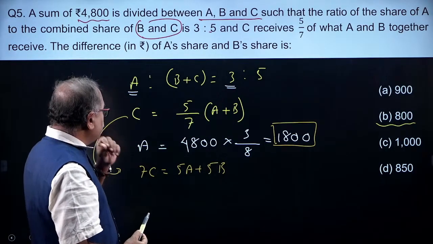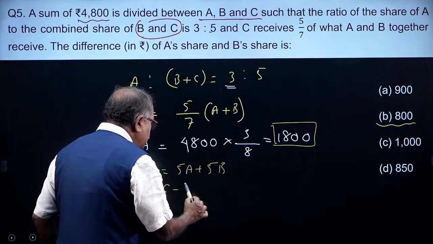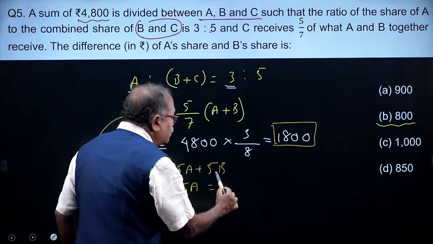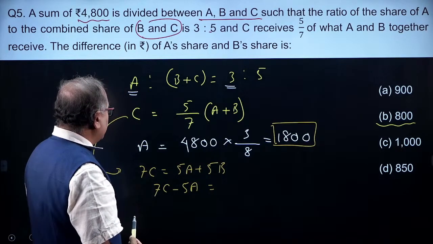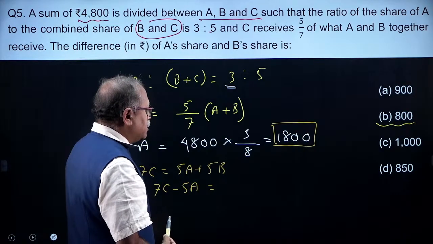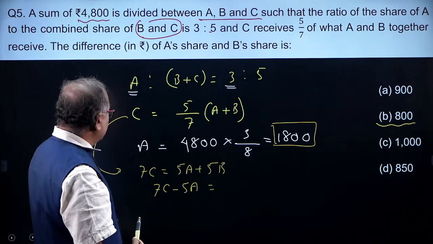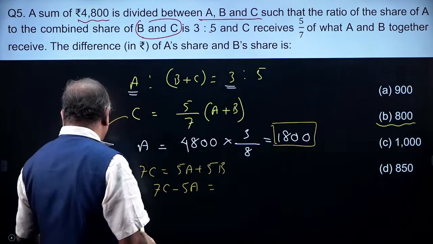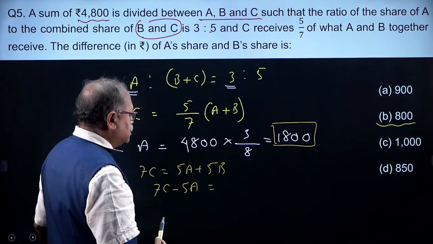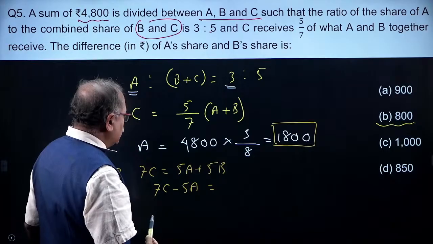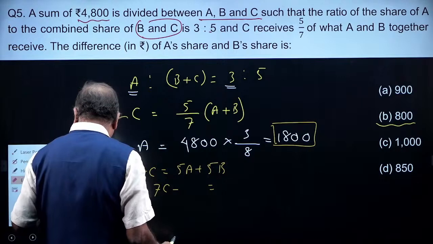So 7C minus 5A is equal to 7C minus 5B, C and B, which is equal to 1800. And how much is that? I need the B over here. Okay. So what I can do here is 7C is equal to 5B, subtract it here from 5B.